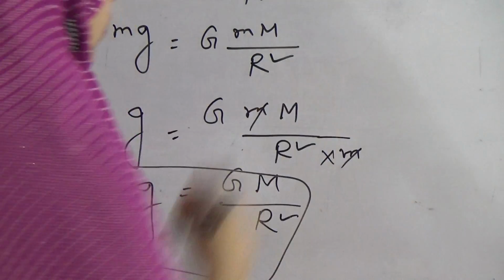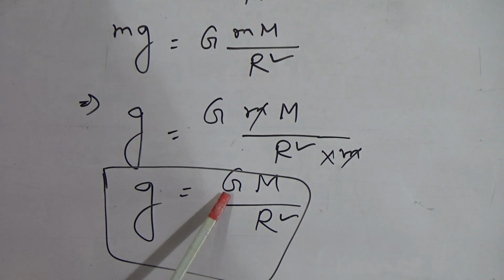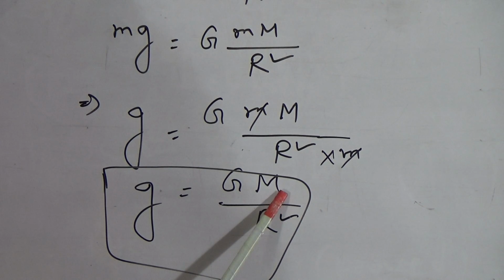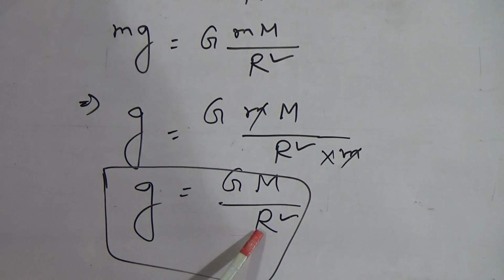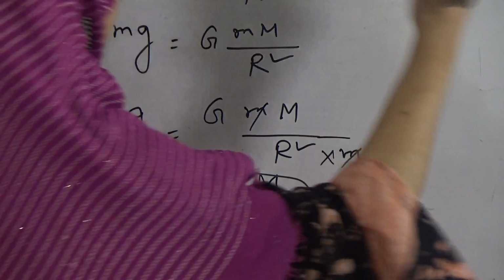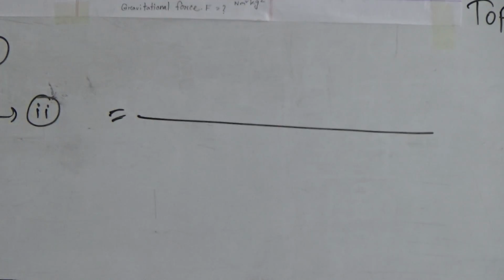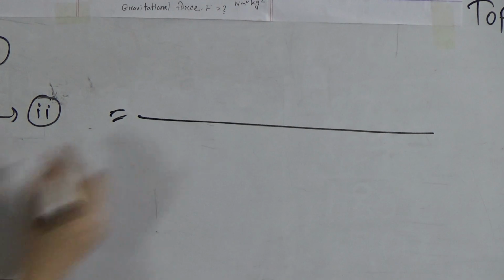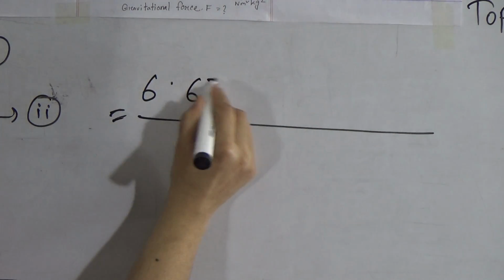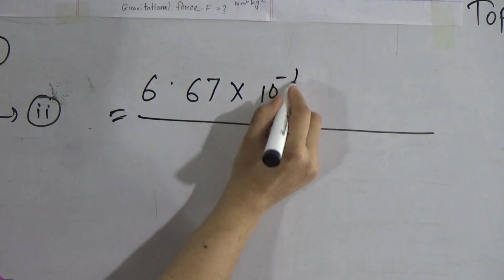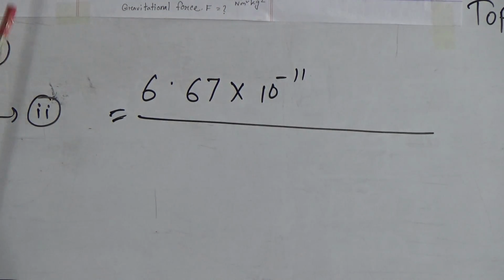Okay, so we will put the value of capital G, that means the gravitational constant, and this is the mass of the earth, and this is the distance of the earth. Now we will put these values. We know the value of gravitational constant G is 6.67 into 10 to the power minus 11 Newton meter square per kg square.